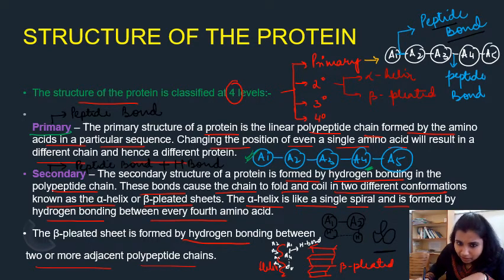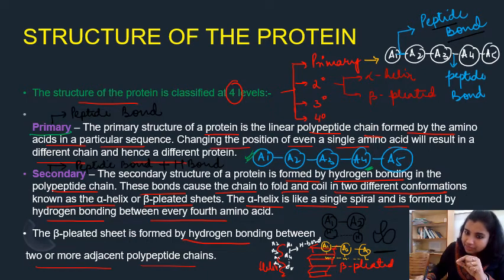Suppose this is one amino acid, this is connected to the second, and this is connected to the third. Each of them will hydrogen bond with the adjacent ones. Hydrogen bonds are formed with adjacent amino acids in the case of beta pleated sheet. Clear, everyone? Yes. So that is all about primary and secondary structure.